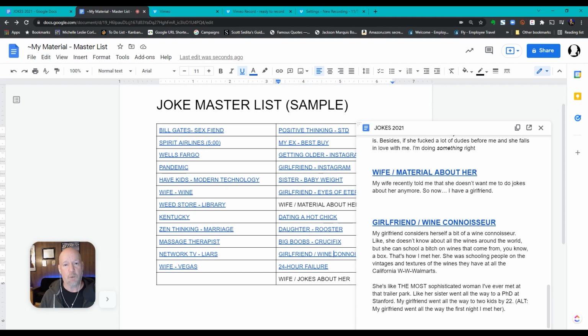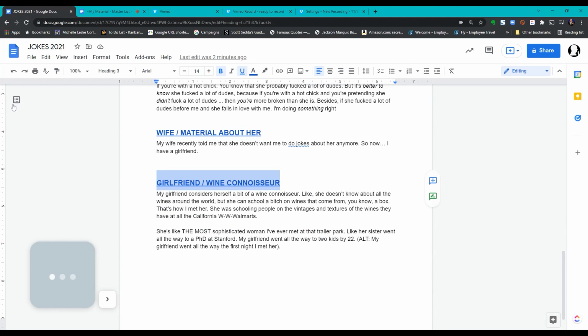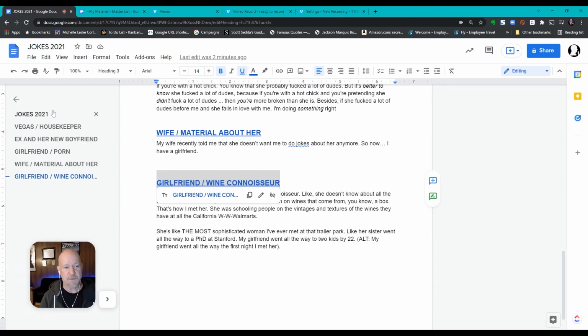So this is a very cool way to store your material using the embedded headers in a massive Google document with all of your bits in there. Thanks to one of the comments I got on YouTube, I thanked him in the comments. I forget his name off the top of my head, but he's the one that said there's also a way to use headers to link to certain parts of your document. So that is one way to do it, using heading 1, heading 2, heading 3, heading 4, and as you see, it was able to show up in that table of contents over here and keeps track of it that way.